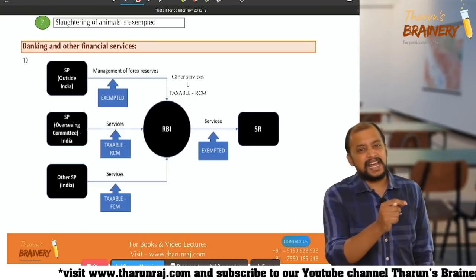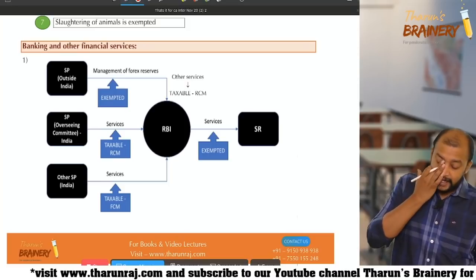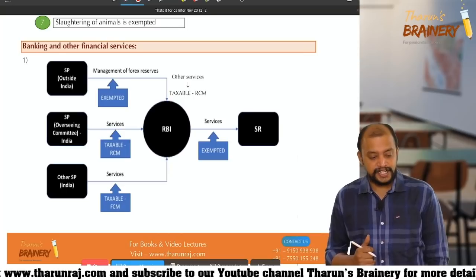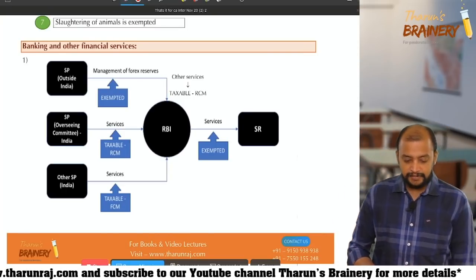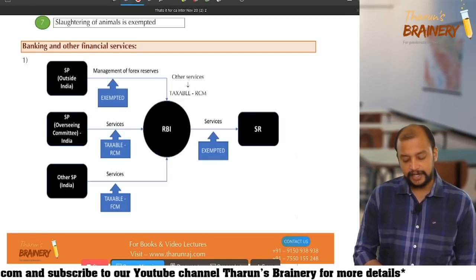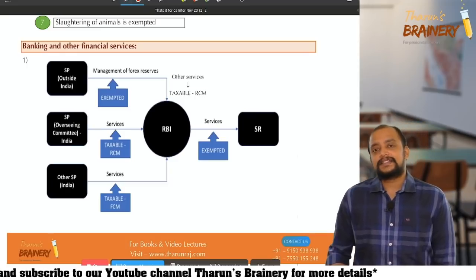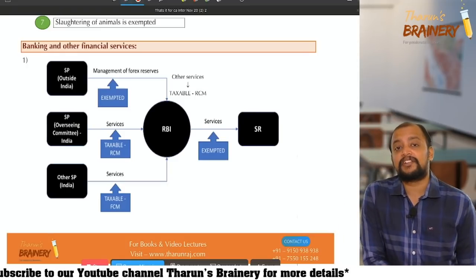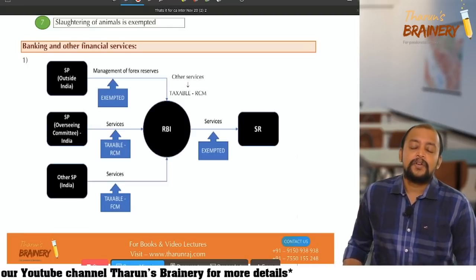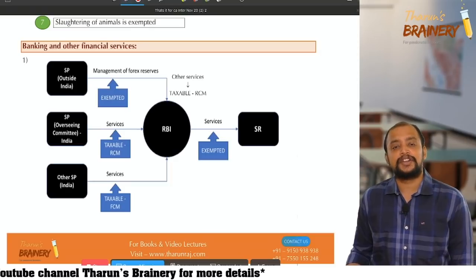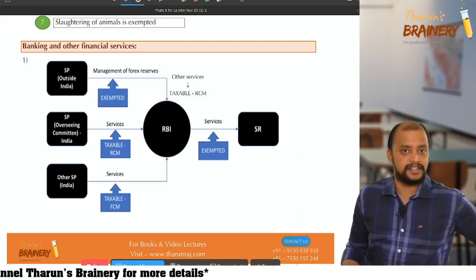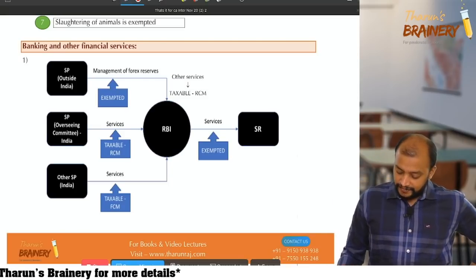There is one query, I will quickly complete that and come back. Sir, in illustration 3, state government gave a house on rent to Ram, which is not a supply. What if Mr. Ram is a CA working in a company or practicing on his own? If he is a chartered accountant working for a company, then also it is an individual, not a business entity. What if the chartered accountant is practicing on his own? Then he is a business entity, and it will be services provided to a business entity. Simple.